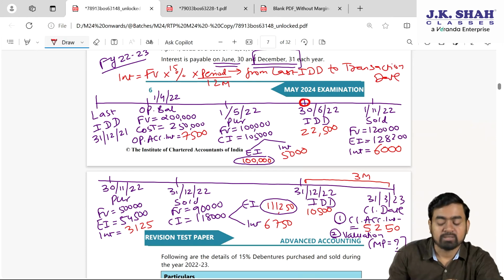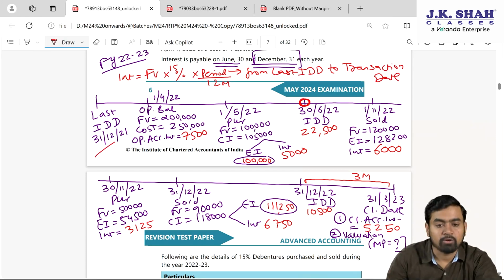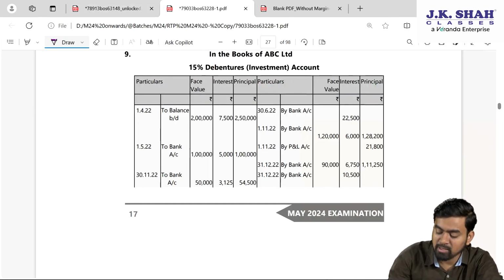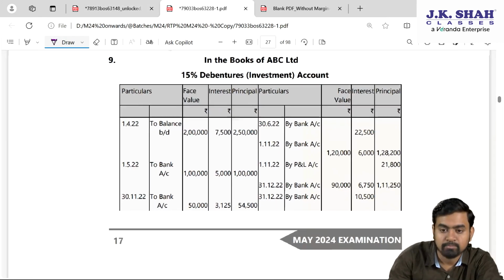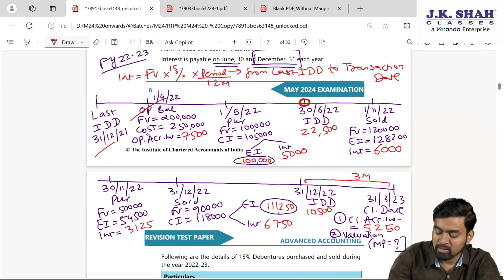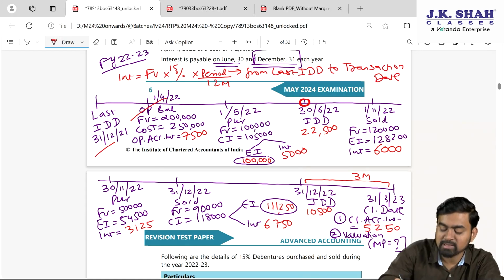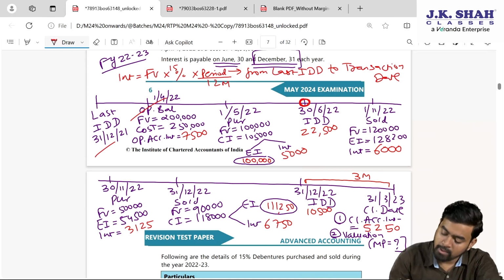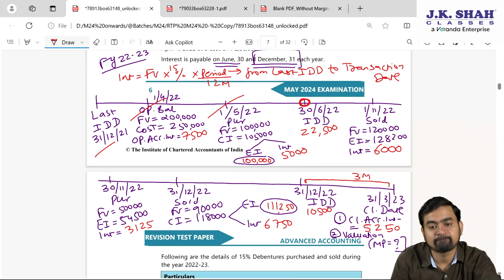If you check my first transaction, last interest due date we cannot post, let it be. Now opening balance. Please check here. Investment account debit side, 1st April, balance brought down. Face value is 2 lakhs. Yes. Cost is 2,50,000 and interest is 7,500. 7,500, 2,50,000. Done.